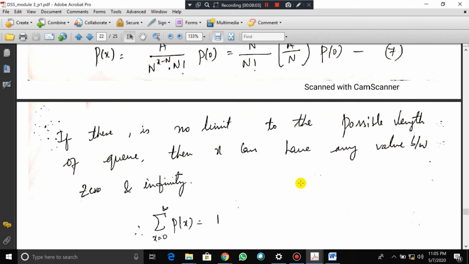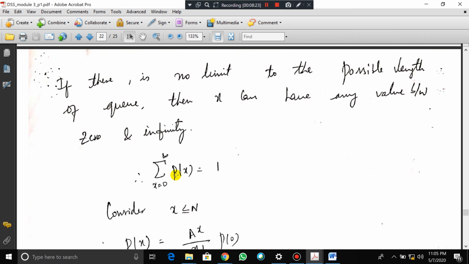If there is no limit to the possible length of the queue, then x can have any value between 0 and infinity. I'll repeat, if there is no limit to the possible length of the queue, then x can have any value between 0 and infinity. Therefore, the summation of P of x, with x varying from 0 to infinity, is equal to 1. That means the sum of probabilities of P of x from 0 to infinity is 1.